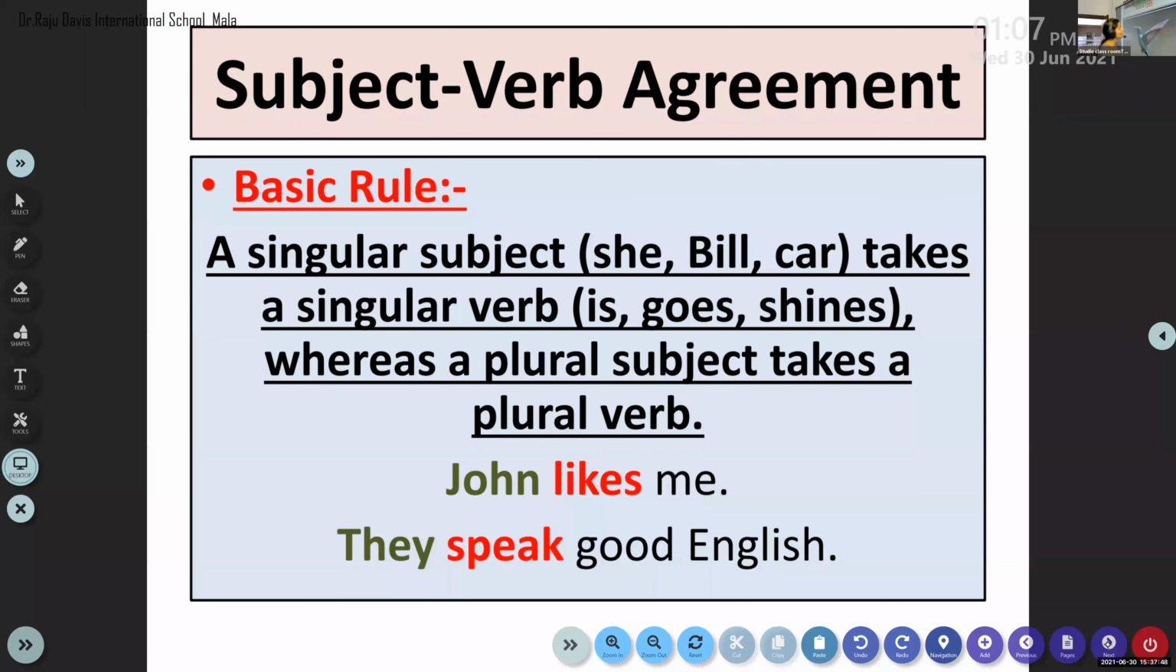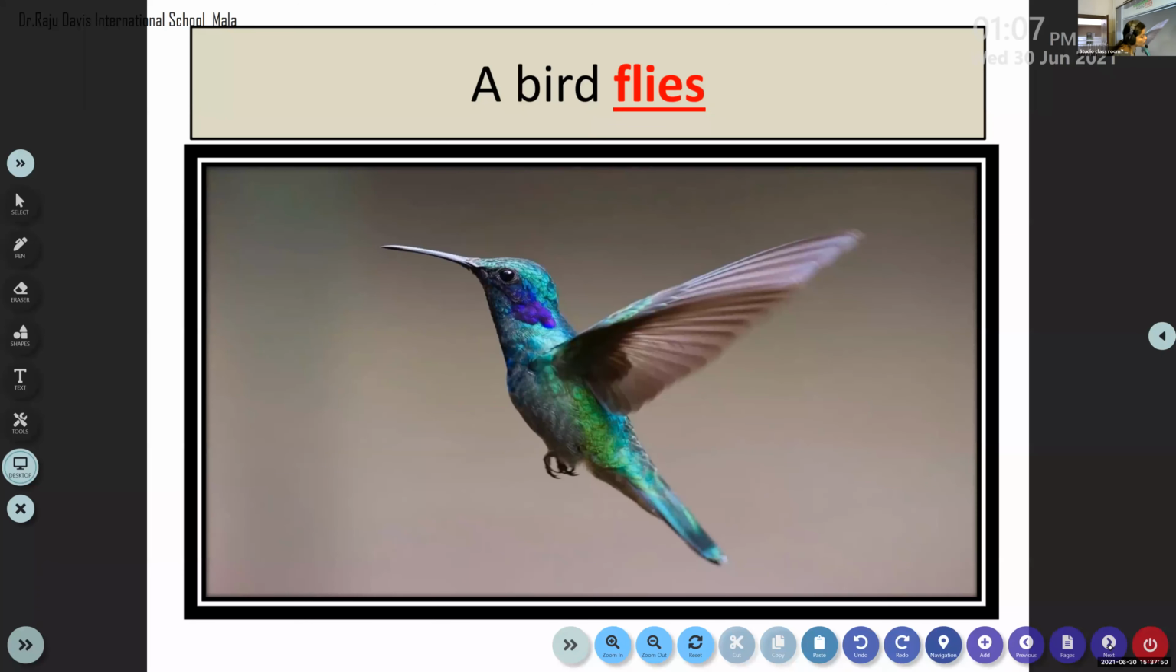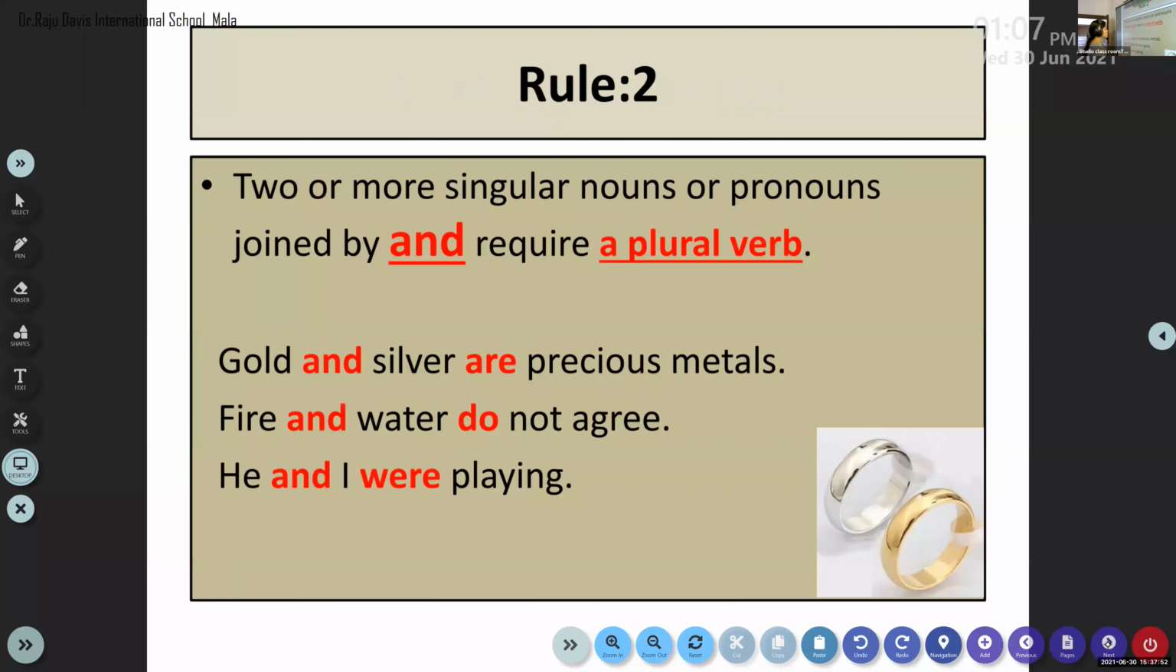Second rule, I've told you children: if two subjects or two nouns are connected with the conjunction and, it requires a plural verb. According to rule number 2, two singular subjects connected with and need a plural verb, because the subject is plural in form.